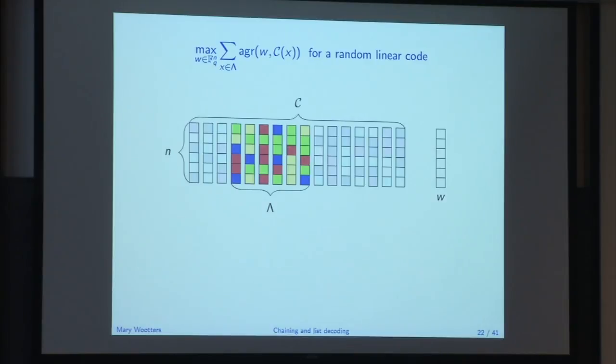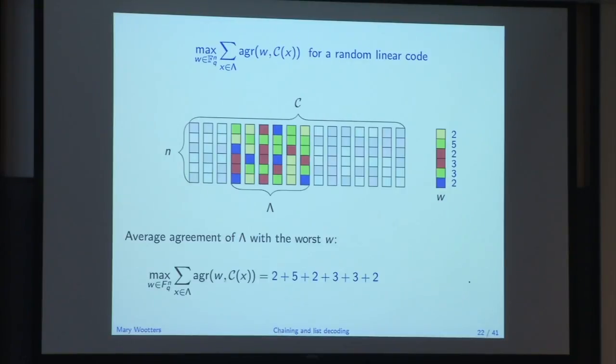So I should pick the W to be either a green or a yellow. Looks like I picked a yellow. In this one, I should pick the W's value to be green because the vast majority are green, and so on. Okay, so that's the W that maximizes this agreement. And we can write down these agreement numbers. So W agrees with lambda in 2 places on this coordinate, on 5 places on this coordinate, on 2 places in this coordinate, and so on.